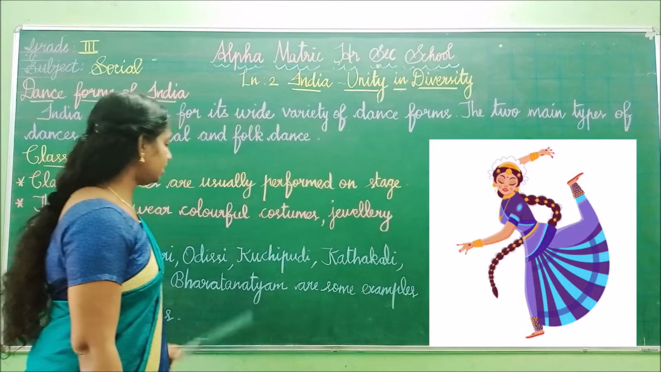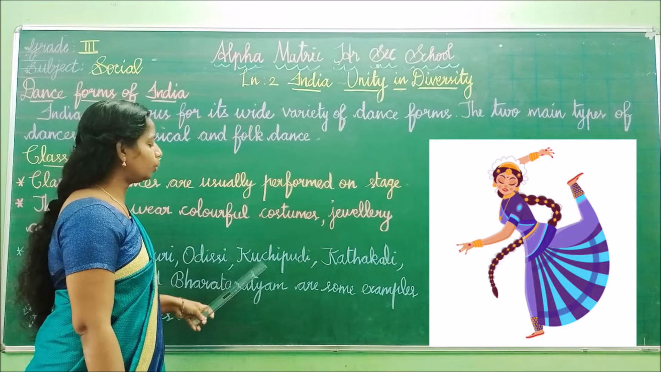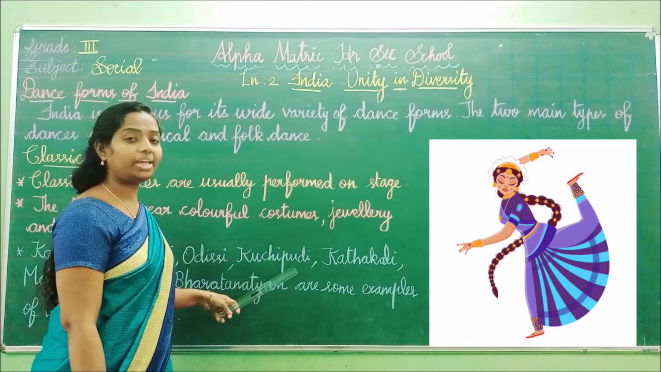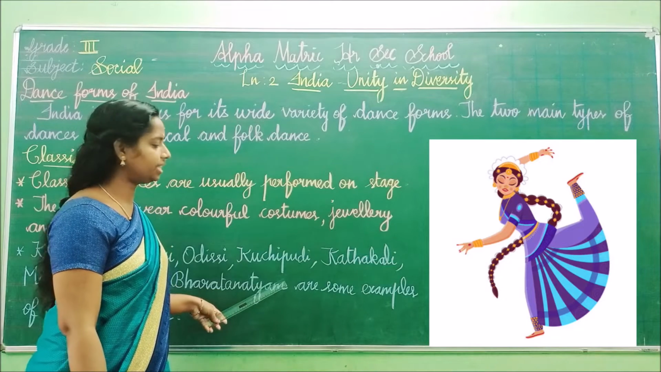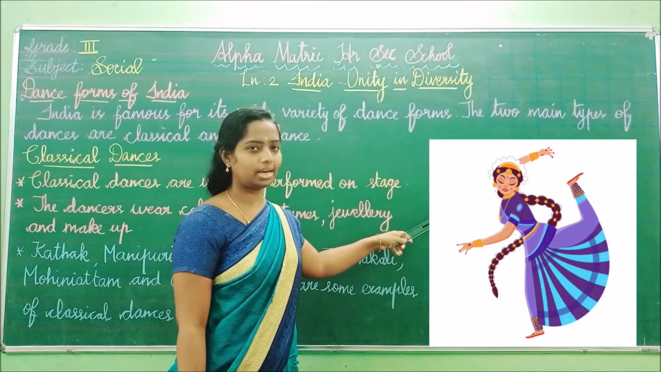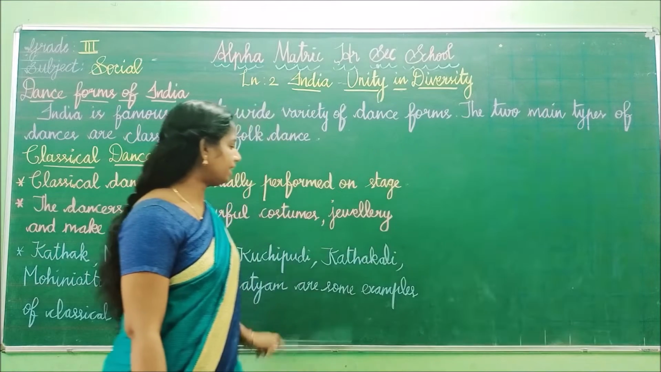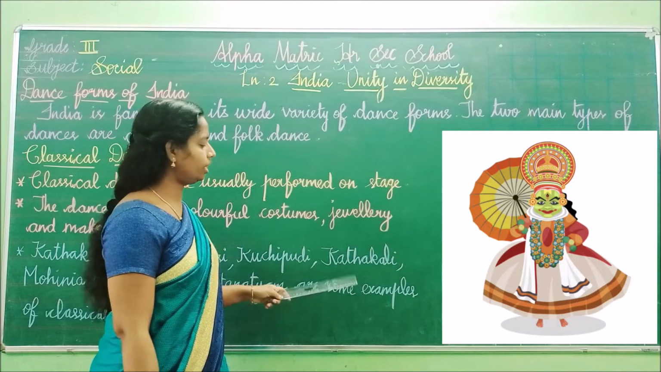And then see Kuchipudi. What is it? Kuchipudi, K-U-C-H-I-P-U-D-I. Here we have the picture of Kuchipudi dance. That is also one of the classical dances, children. And then see Kathakali. What is it? Kathakali.